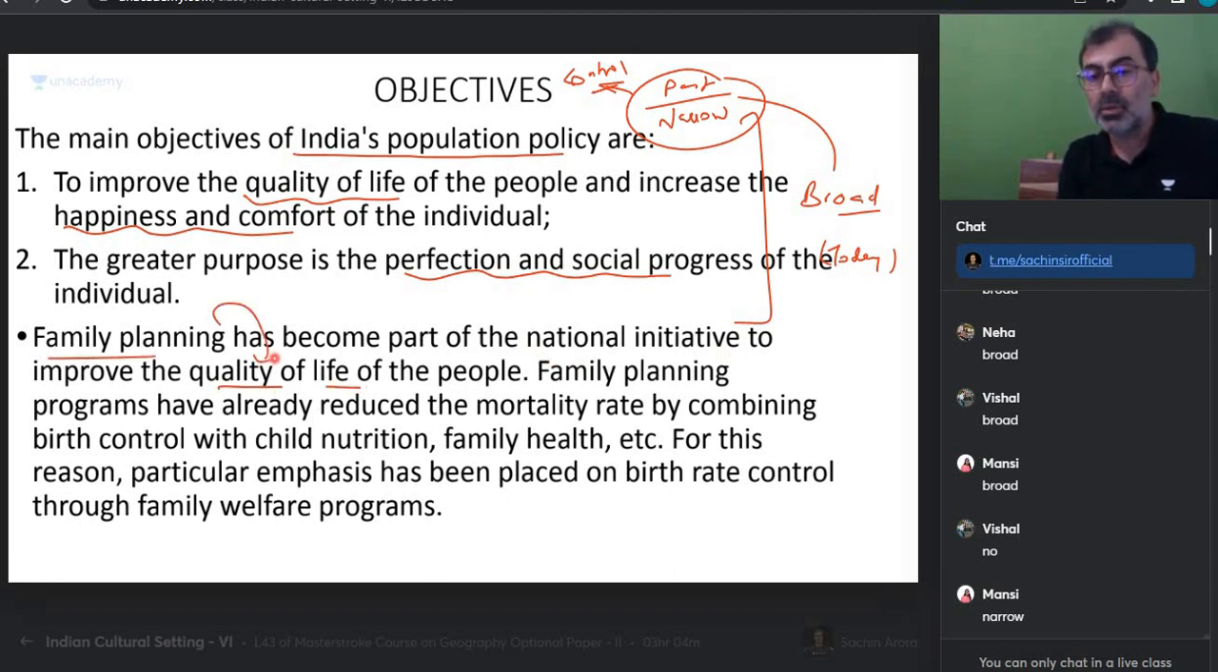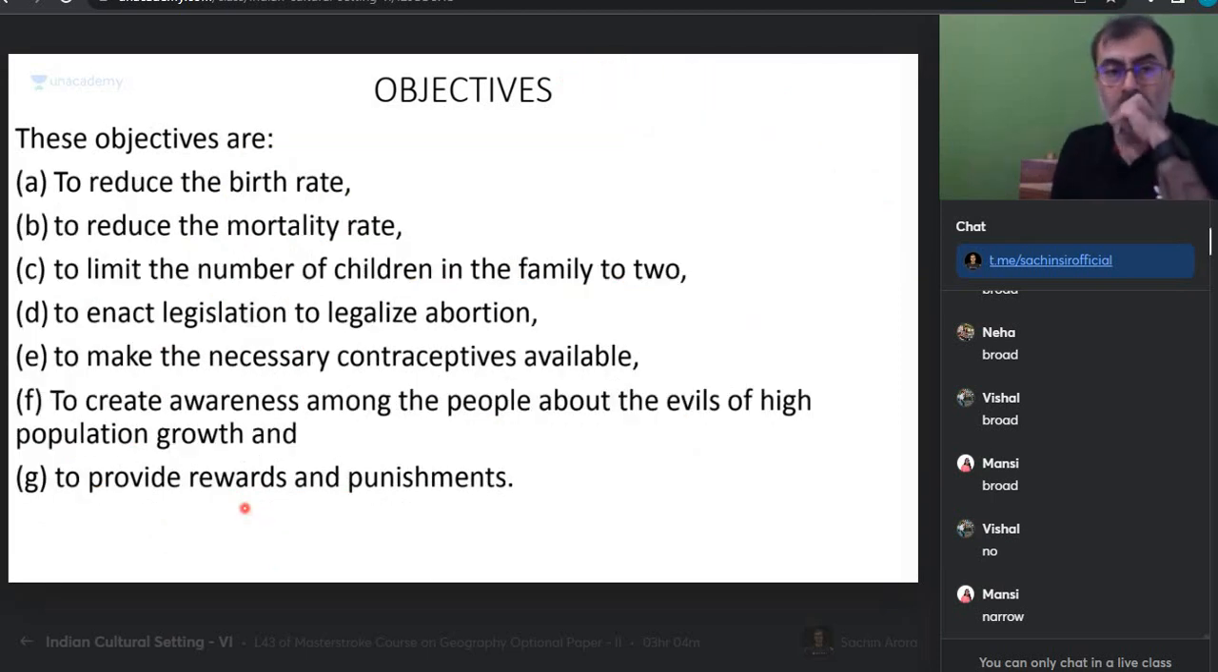Family planning has become a part of the national initiative to improve the quality of life. Family planning किस लिए करें? So that you can enjoy a better life. Family planning has already reduced the mortality rate. Remember, infant mortality rate and other things have come down by combining birth control with child nutrition, family health, etc. For this reason, particular emphasis has been placed on birth rate control through family welfare programs. So, क्या objective है? Can I use the word tangible?